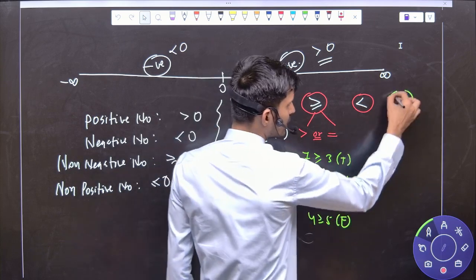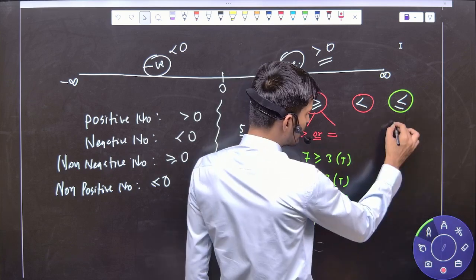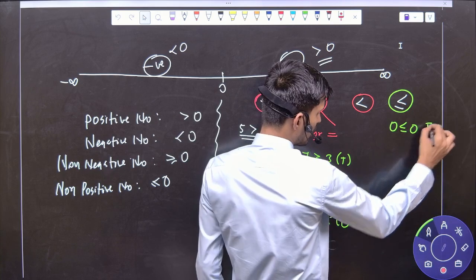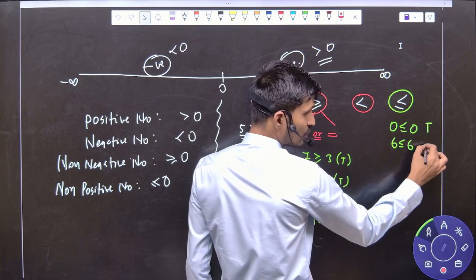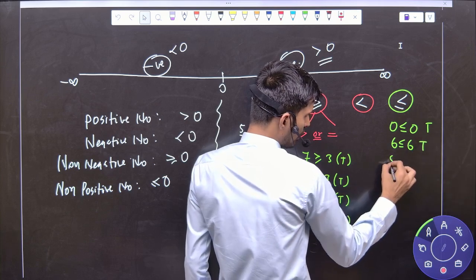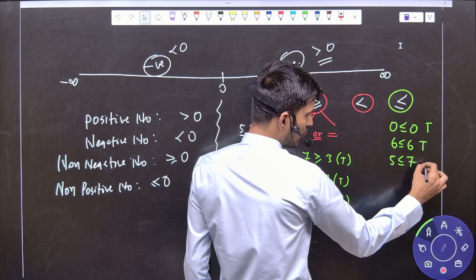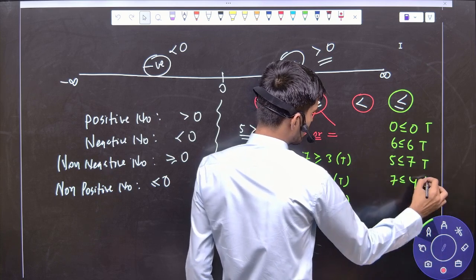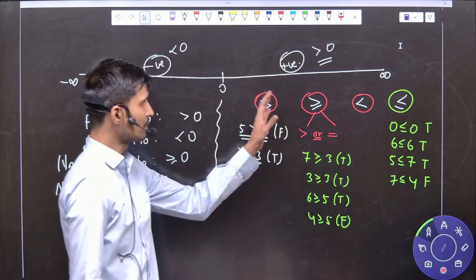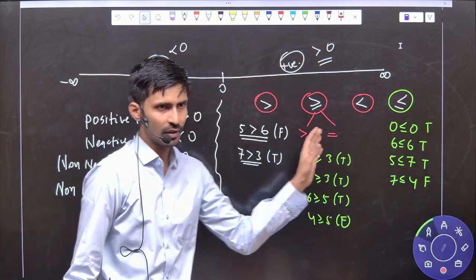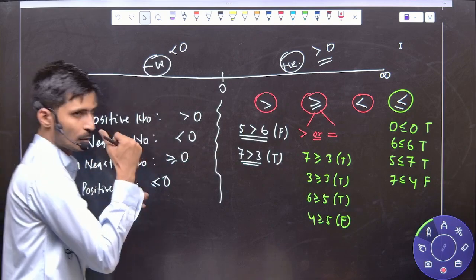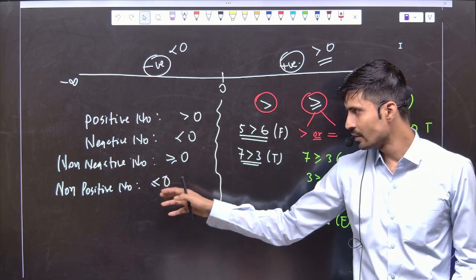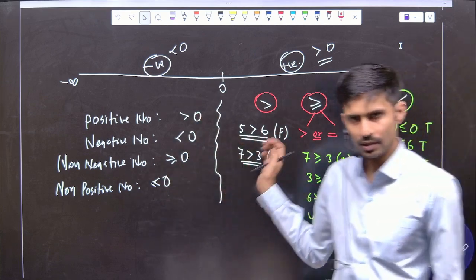And the same thing is with less than or equal to also. So if I write 0 is less than or equal to 0, true or false? 6 is less than or equal to 6, true or false? 5 is less than or equal to 7, true or false? 7 is less than or equal to 4, true or false? False. So this is the understanding of that sign, okay? And this is something we have told you for positive number, negative number, non-negative and non-positive. Okay, so please write it down.